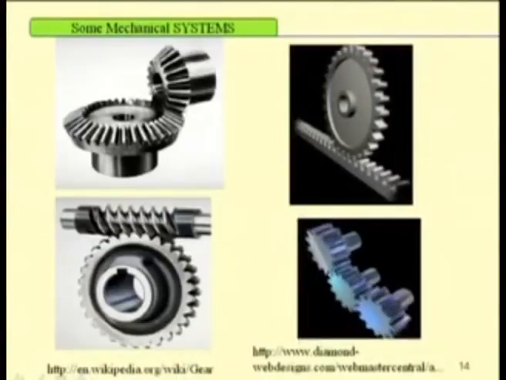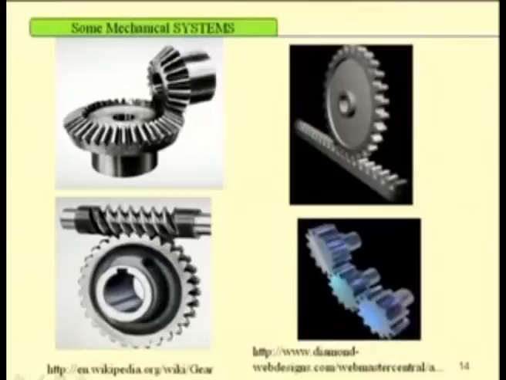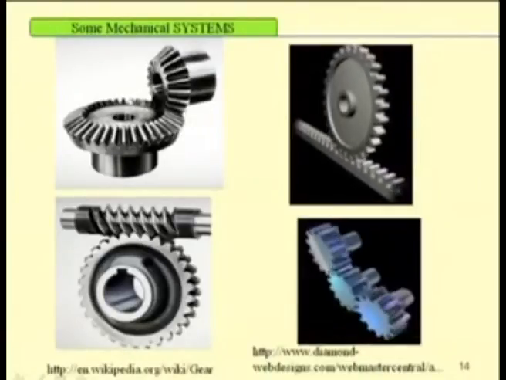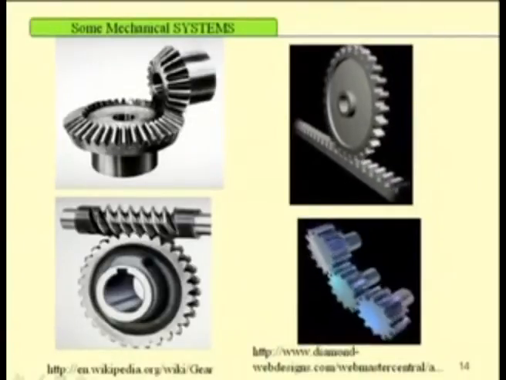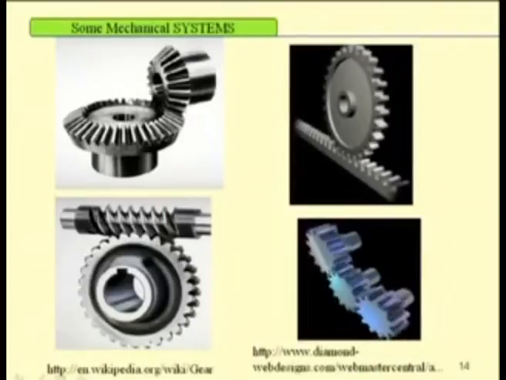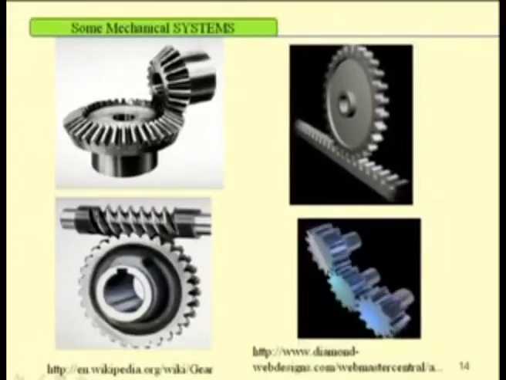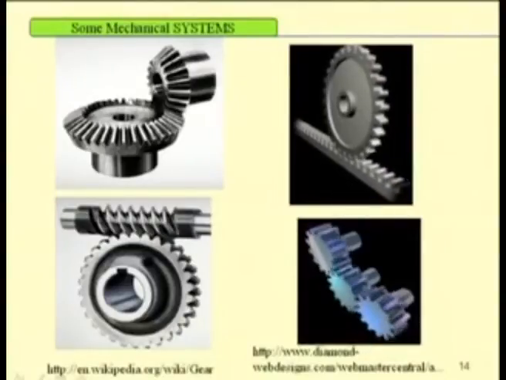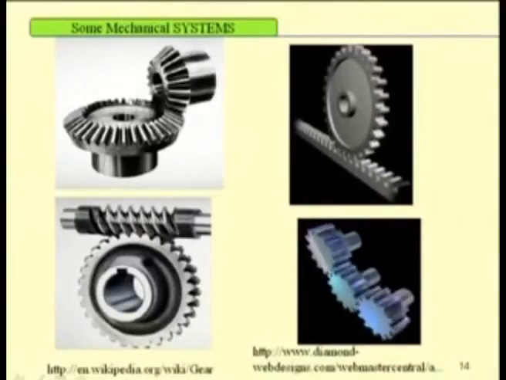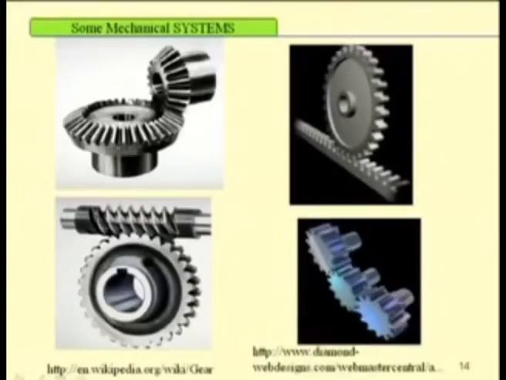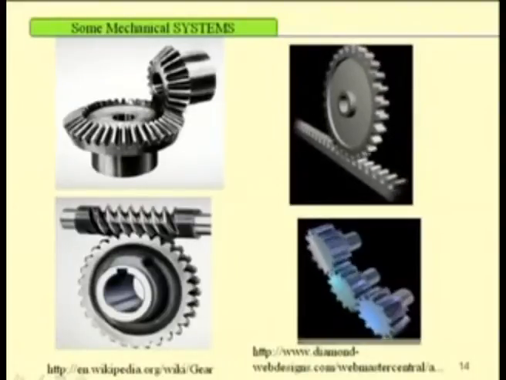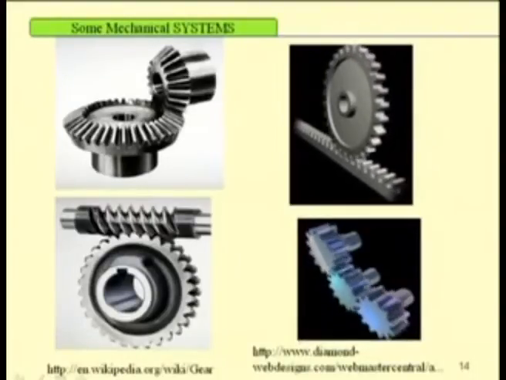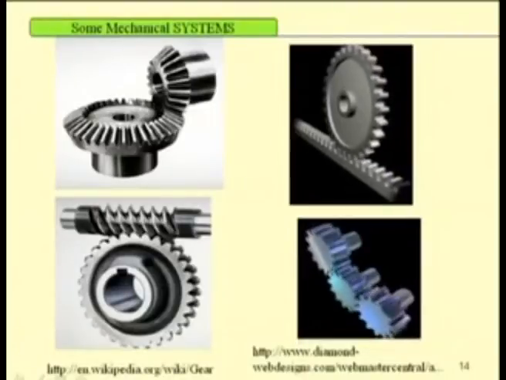So, this is bevel gear, this is rack and pinion, this is worm gear and this is gear train. When more than 2 gears are used, it is known as a gear train. So, in these cases you can have linear or nonlinear systems. You can model these rack and pinion or gear systems by a linear rotary system.